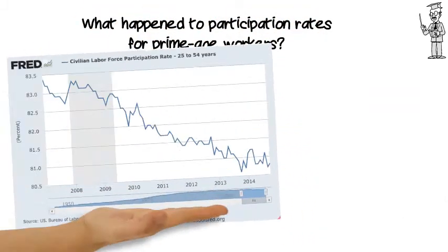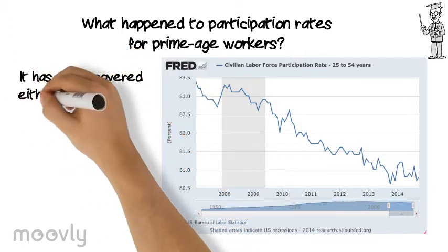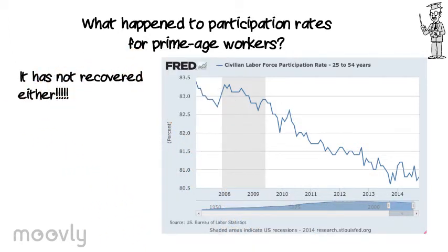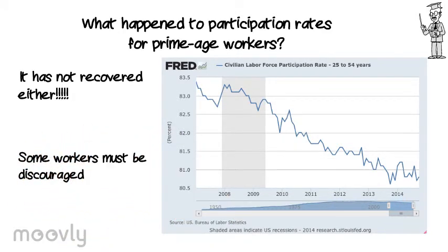The data shows that participation rates for this group look almost the same as the total participation rate. This means that it cannot be all demographic explanation. It must be that some of these workers have dropped because of the crisis. They were discouraged, and the recovery has not made them change their mind yet.